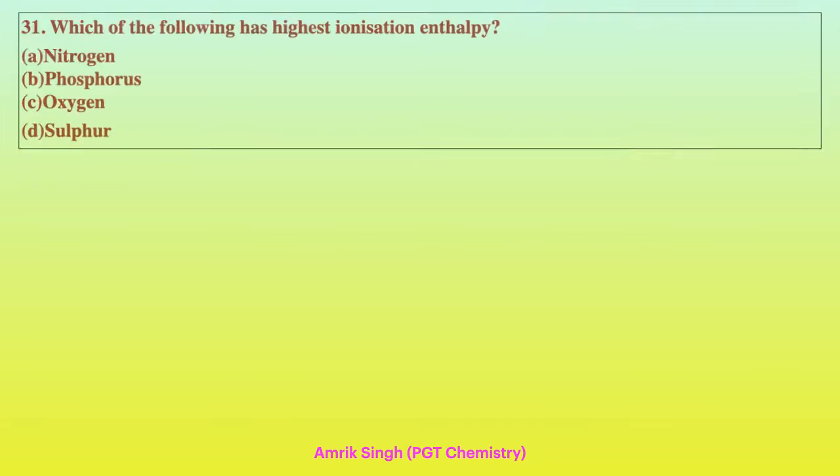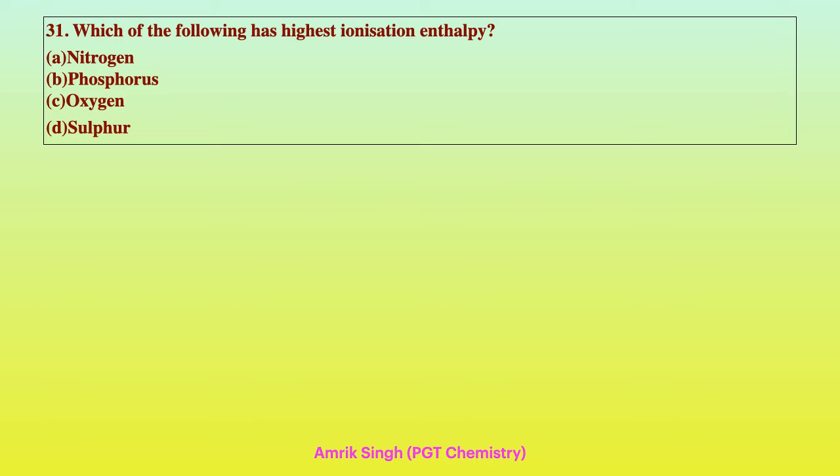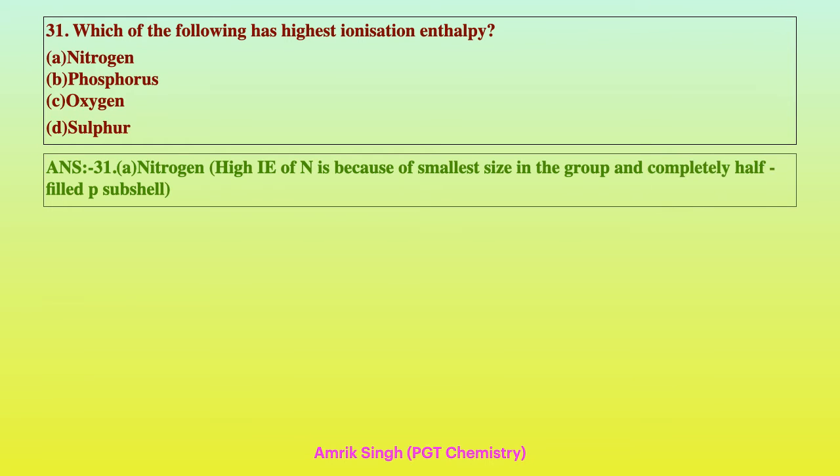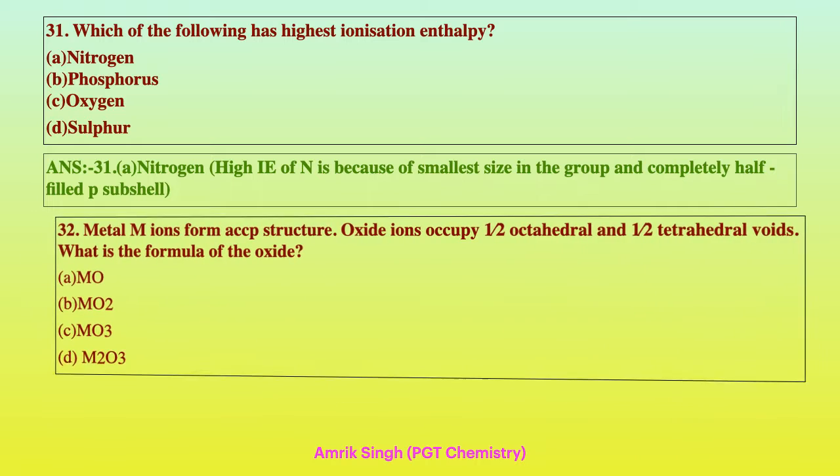Now question 31: which of the following has the highest ionization enthalpy? It will be nitrogen, because the outer p orbital is half filled. Therefore nitrogen has the highest ionization enthalpy, p block.